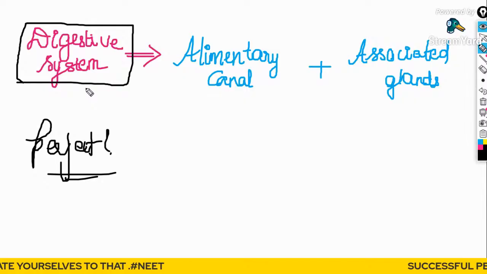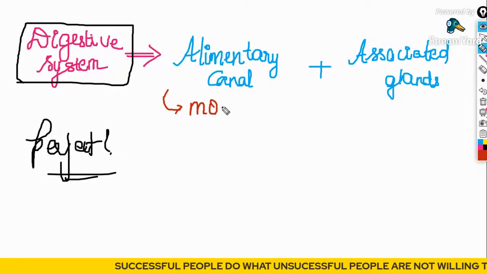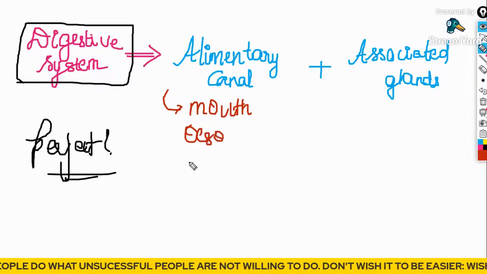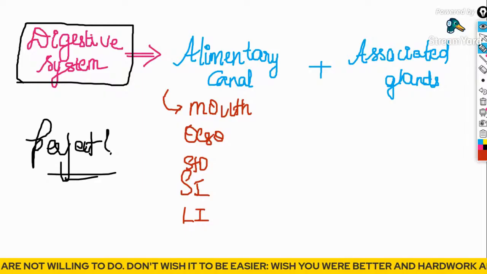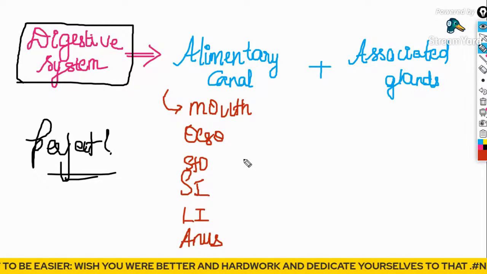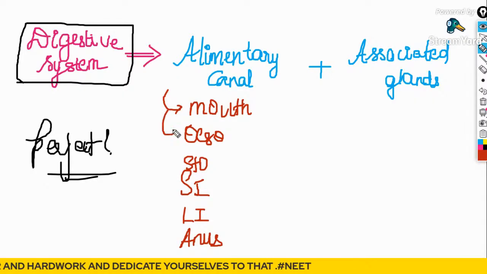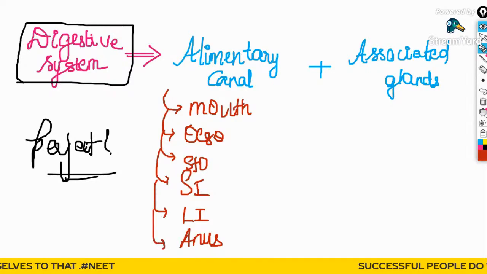The digestive system is composed of the alimentary canal and the associated glands. In the alimentary canal, you will study the mouth, then esophagus, stomach, small intestine, large intestine, and anus. All these parts are combined or composed in the alimentary canal.